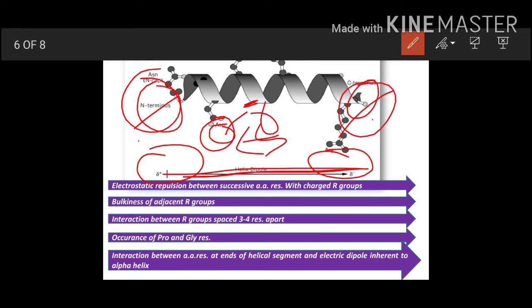If it is asparagine, then it will have an extra positive charge, it can affect the alpha helical structure. If it has an extra negative charge, it is also going to affect the alpha helical structure.